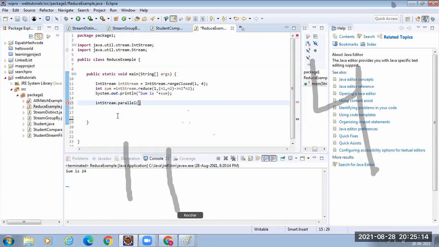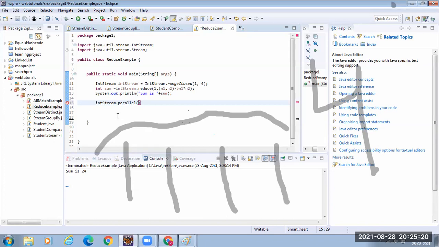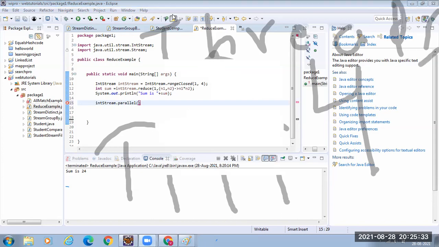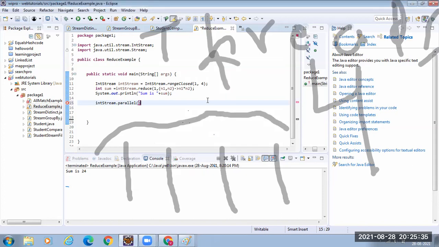Because in modern days you have multiple processors in your system, the parallel stream is going to effectively utilize all the processors. Without parallel, if you use the normal stream, one thread is going to perform all this work.